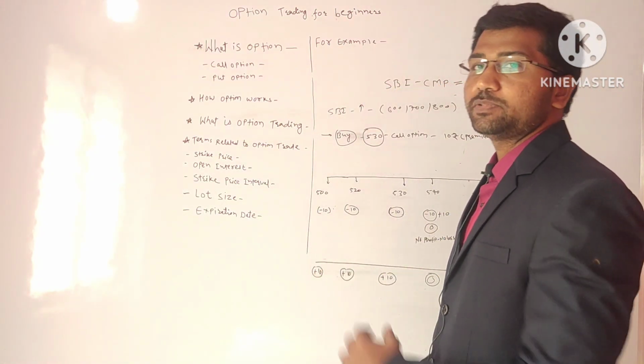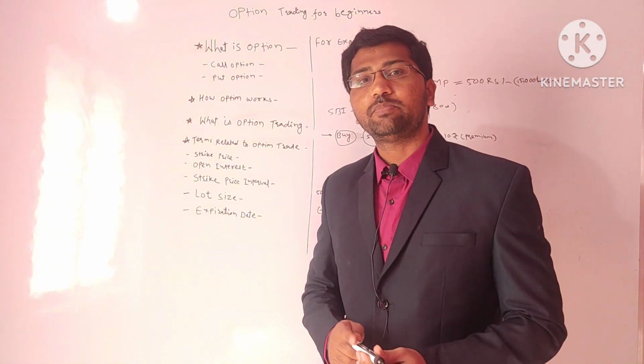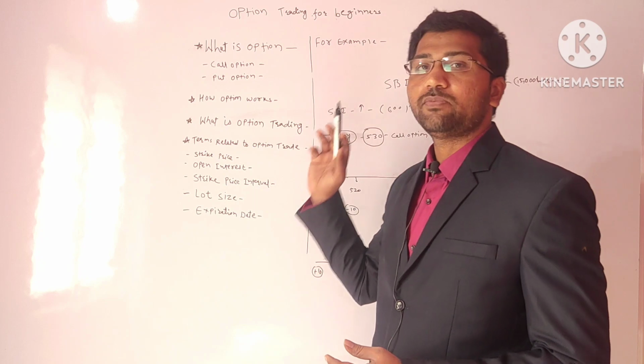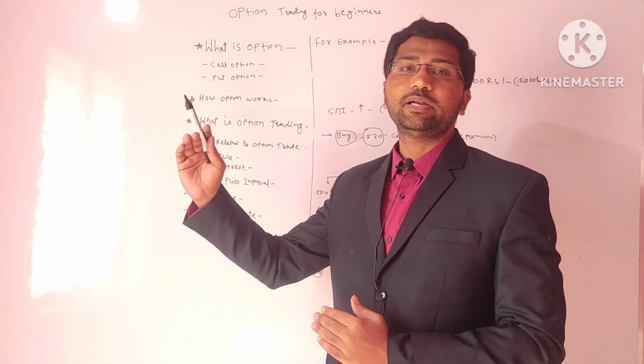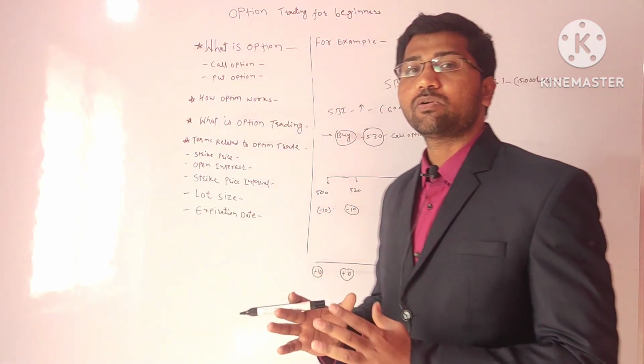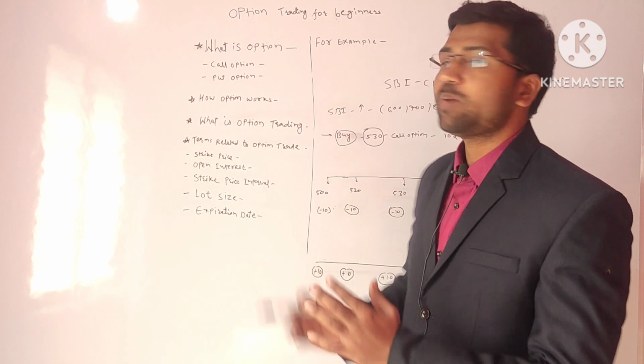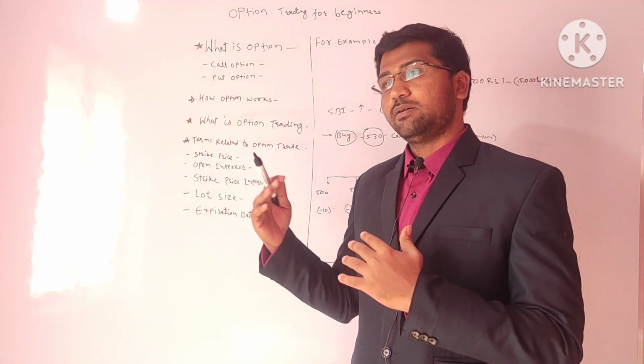Let's take an example. In a call option, suppose X is your company and you are buying the stock of X for a certain predetermined time. For example, you hold the contract for 3 months with the X company, and you buy that option.